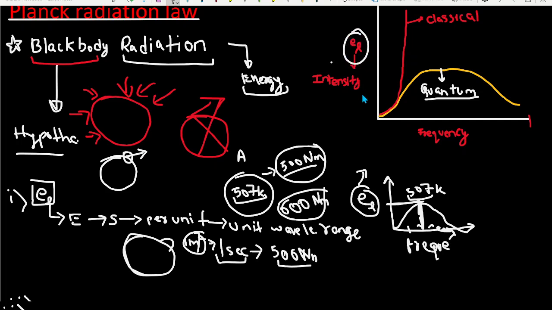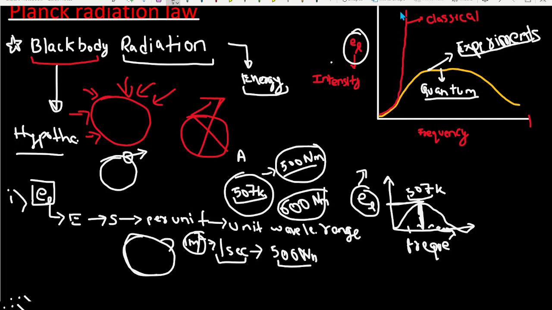It means you can generally say that the energy increases with increasing frequency, but that is not the case in the experiments, because this yellow curve is the quantum curve and also the experimental curve. It means if we do experiments on a black body and try to measure its electromagnetic spectrum, the curve should look like this,